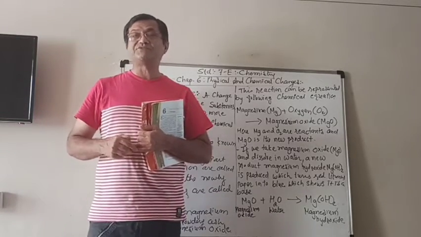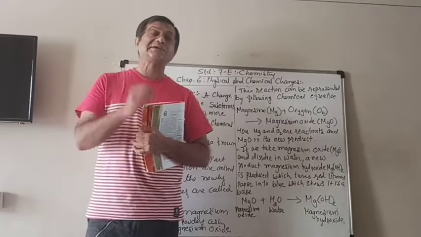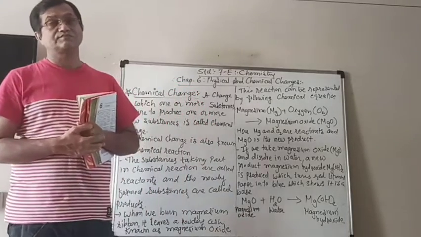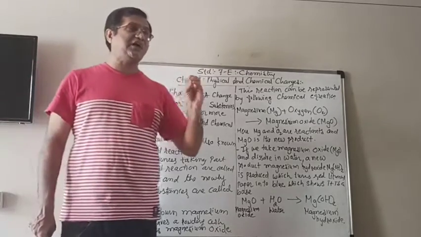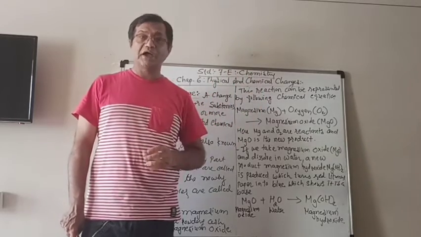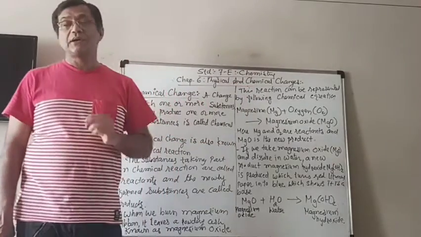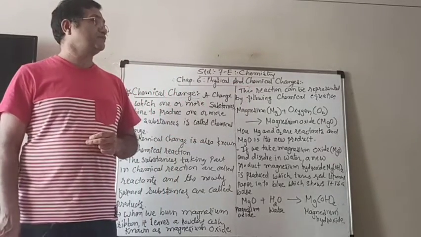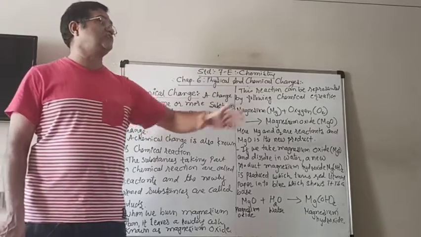Then that type of change is known as chemical change. So, a chemical change is that in which a new substance is formed. Either one or more than one new substance must be formed. Then we can say that it is a chemical change.